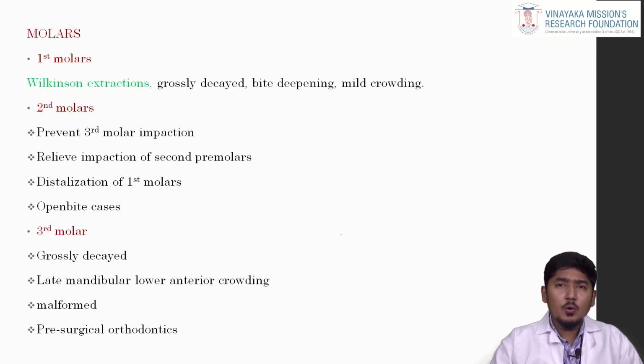So if the plan is to go for premolars, we can go for first molar extraction if it is grossly decayed, so that we can mesialize the second premolars and use the second premolars to cover up the space. Considering the grossly decayed molars, if you want the bite to be deepened, as I mentioned earlier, the wedge effect can be rectified by mesializing the second molars to the first molar region, and in case of mild crowding. But this concept is not practiced in recent days since it is so far from the region of interest.